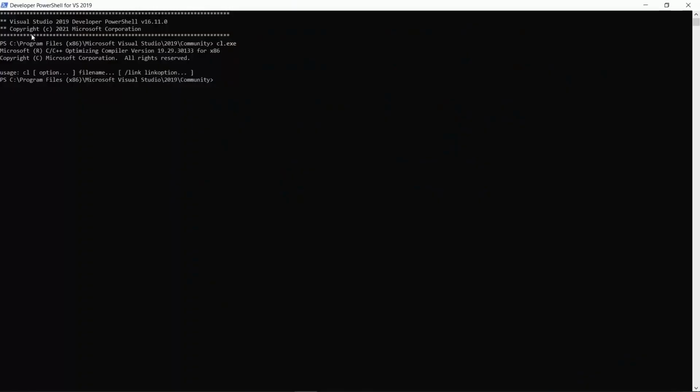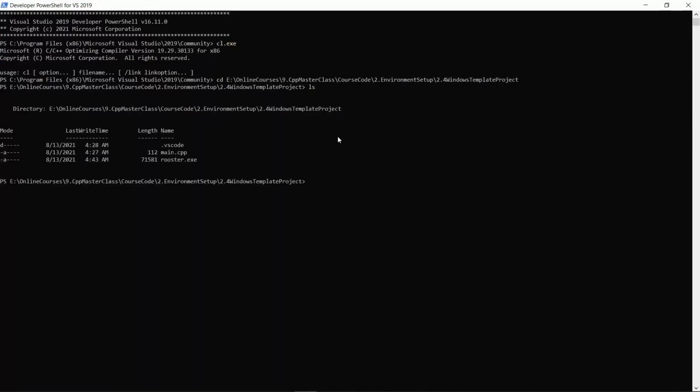I am going to come back to my PowerShell window that knows about the path to the C++ compiler from Microsoft. And I am going to change it to the location of my project here. So I am going to say cd and paste in the path I just copied. And if I hit enter, this is going to change to my location. And I really recommend using PowerShell if you have access to this, because it is a little more convenient to use. It supports more commands than you can use in the command prompt. But again, that's going to be your choice. Now I am in the location for my project.